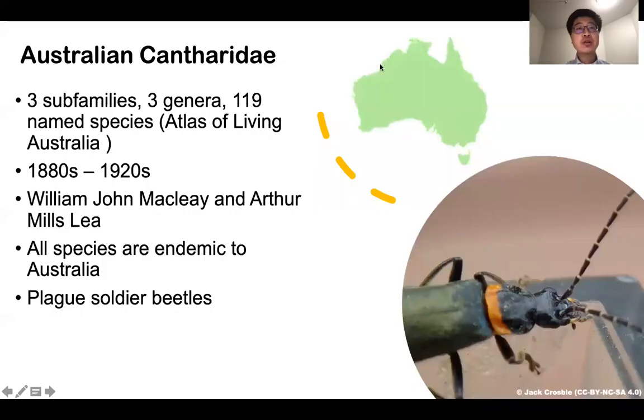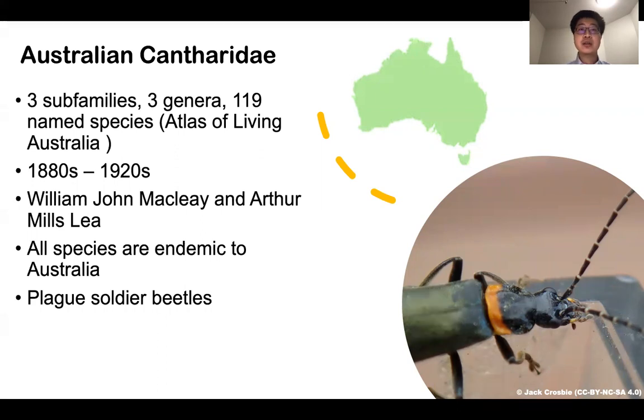So now let's talk about the Australian fauna of Cantharidae. In Australia, there are 3 subfamilies, 3 genera, and nearly 120 named species. These species were mostly described from the 1880s to the 1920s. William John Macleay and Arthur Mills Lea contributed a lot to the descriptions of Australian Cantharidae. All the named species of Australian Cantharidae are endemic to Australia.